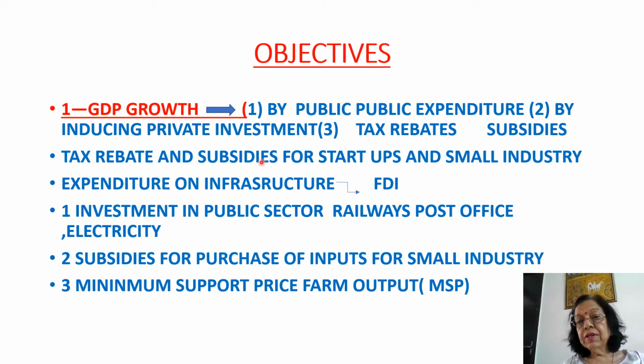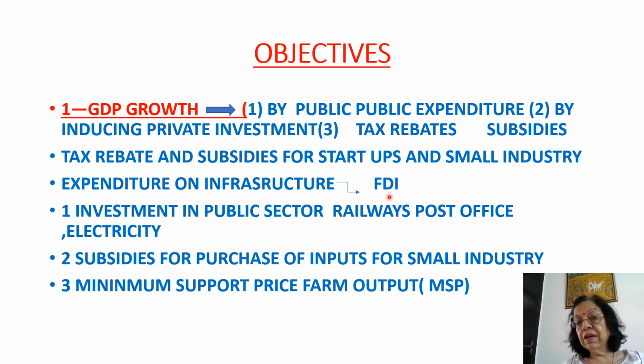Tax and rebates are given to startups and small industries so that their cost of production reduces and they are encouraged to do production. Expenditure on infrastructure means expenditure on roads, railways, highways, metros, and so many like electricity, water supply, etc. And it is essential for production of goods and services in an economy.